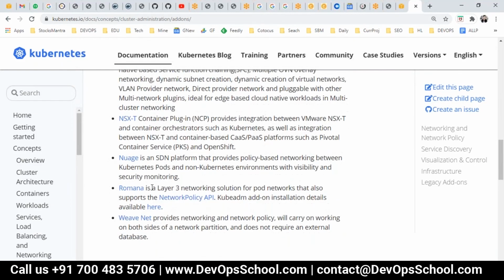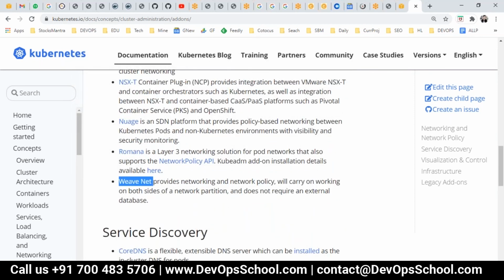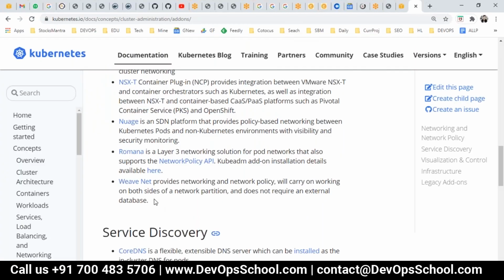So many products, and again this itself is a new product. Again, I'm not doing a deep dive into this topic, but for the time being I'm using WeaveNet. WeaveNet is an overlay network for kube-proxy. So we are using WeaveNet, but the question is how to use it. You have to learn this WeaveNet product also, but for the time being we don't want to learn WeaveNet, we want to learn Kubernetes.